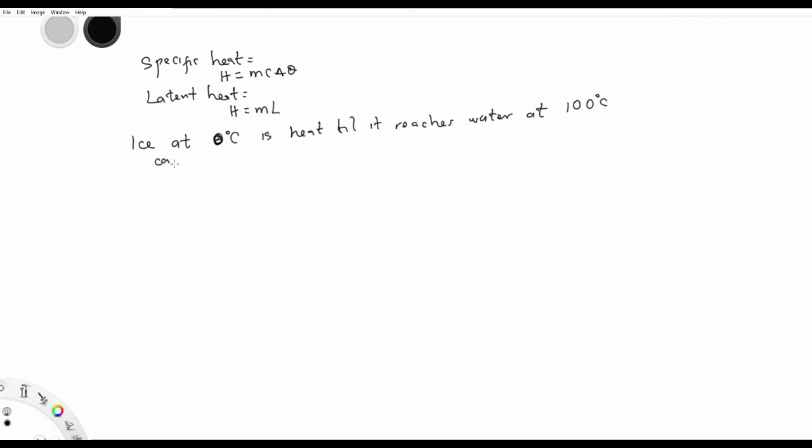Calculate the heat required for the conversion.